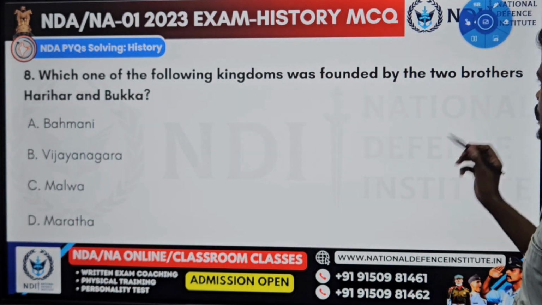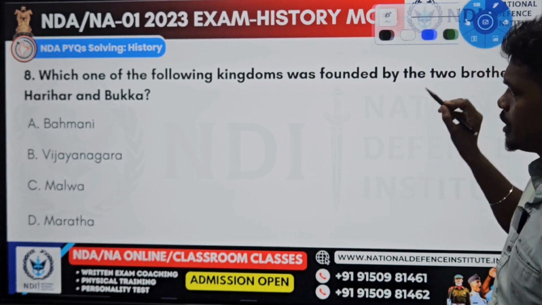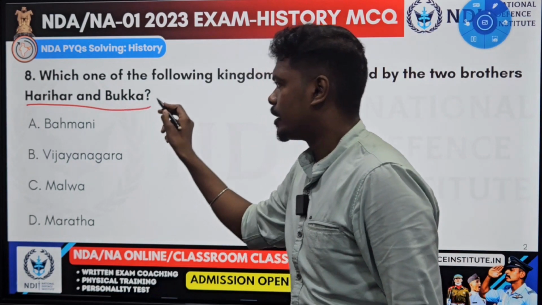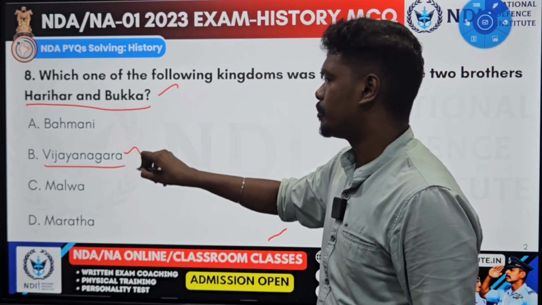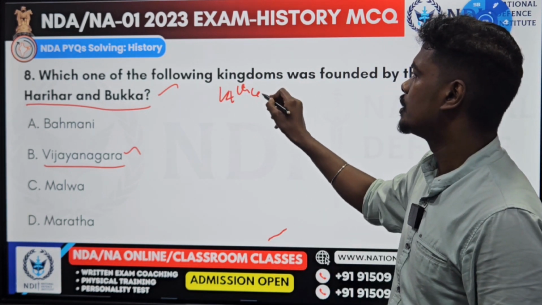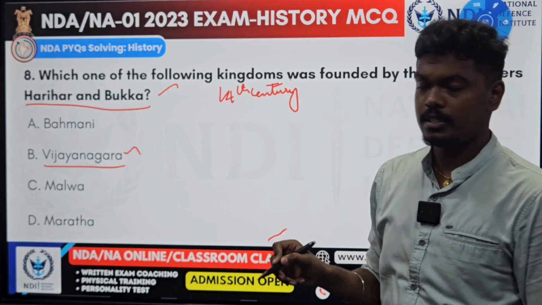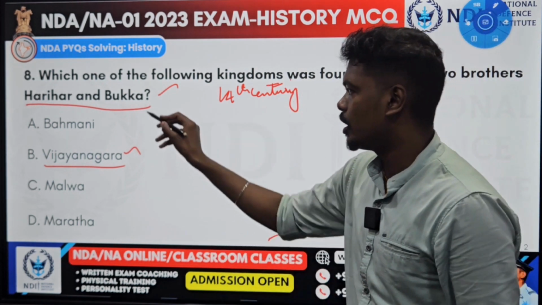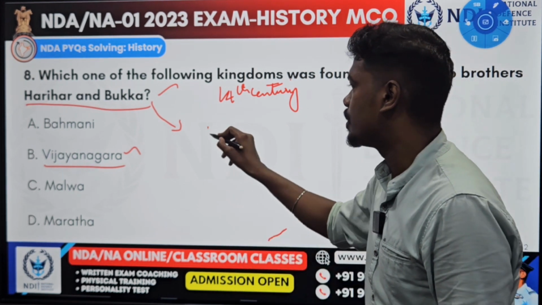Which one of the following kingdoms were founded by two brothers, Harihara and Bukka? So this is a very common question. Most of the times frequently they asked in NDA. Yes, this is nothing but Vijayanagara Empire. So this Vijayanagara Empire is founded during the 14th century AD, when Tughlaqs were ruling. Harihara and Bukka, based on the advice of one Shaivite sage or saint, his name is Vidyaranya.